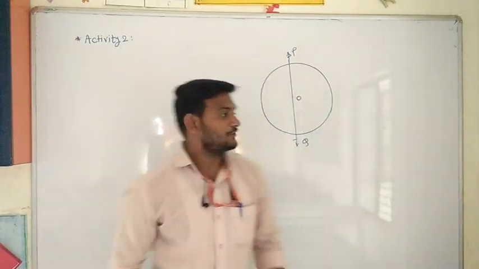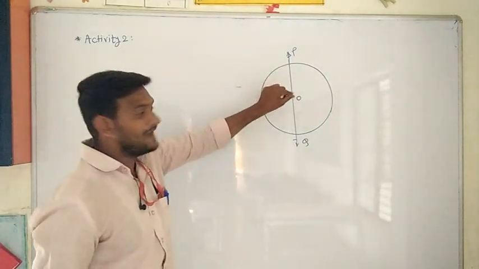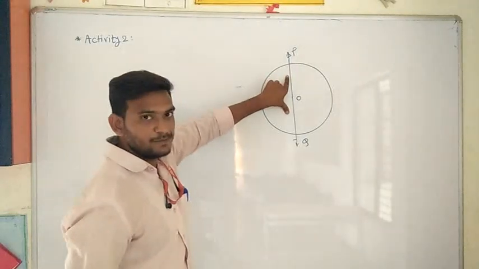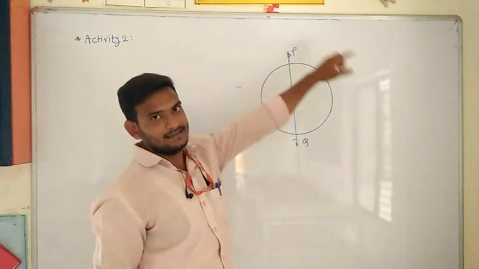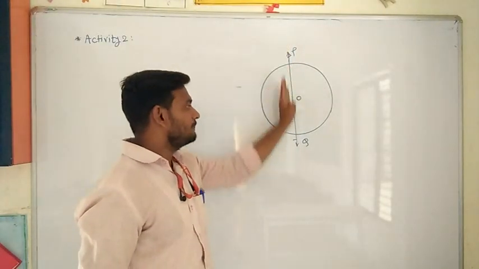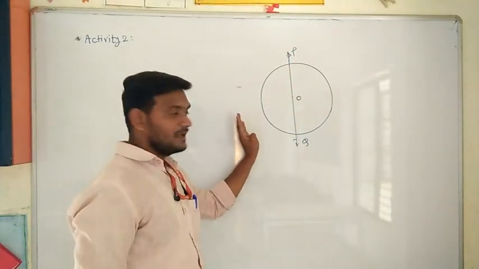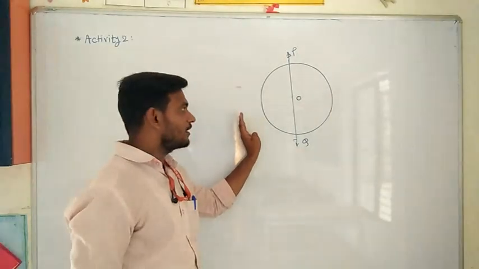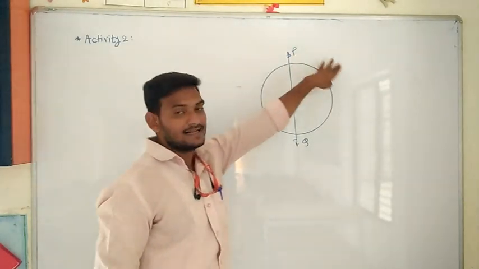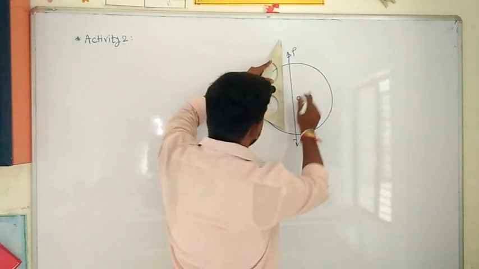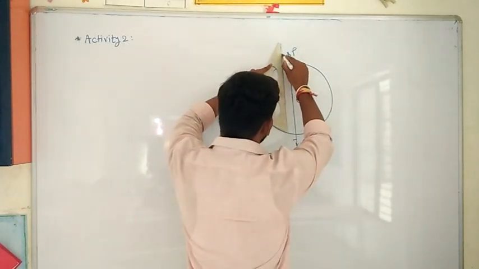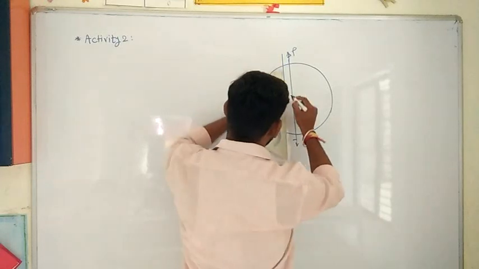One thing you have to do: draw parallel lines to the secant PQ towards the left hand side and towards the right hand side. आपको क्या करना है? secant PQ का left hand side में भी आपको parallel line draw करना है, and towards the right hand side also you have to draw the parallel lines like this. I will draw the parallel lines to the secant PQ.